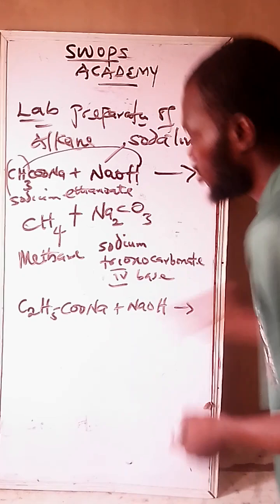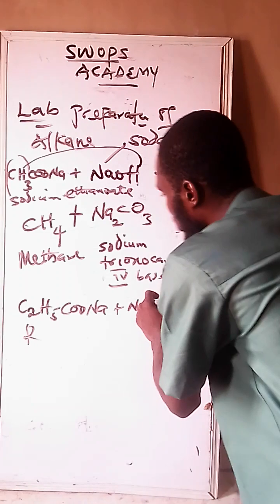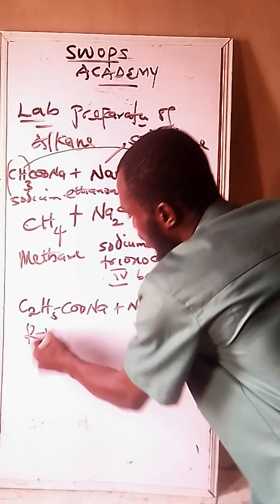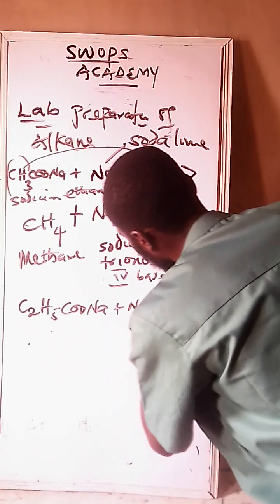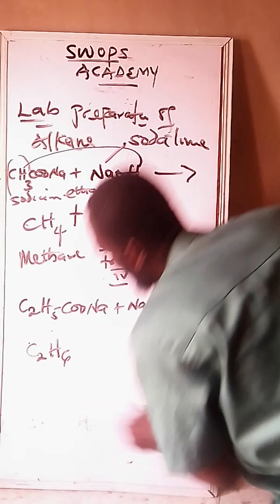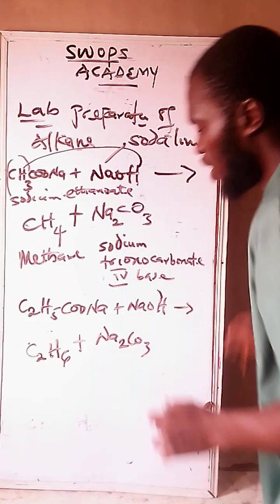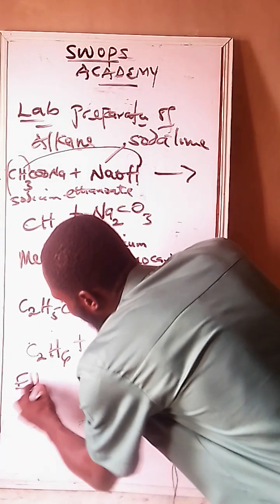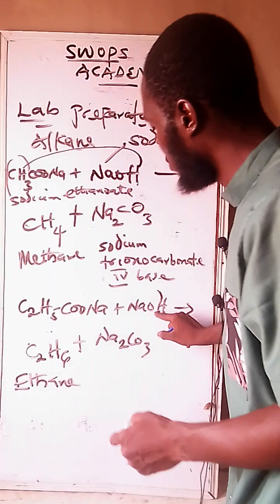Now this is ethyl, which is R. That means we need H added to this one to make it RH, which is alkane. Let's start reacting. This hydrogen, add it with this one, making C2H6, plus again Na2CO3. Are we together? This is ethane. This is soda lime, sodium hydroxide.